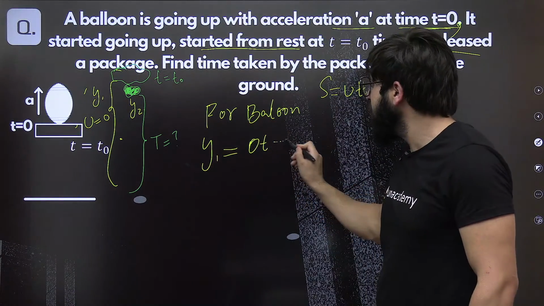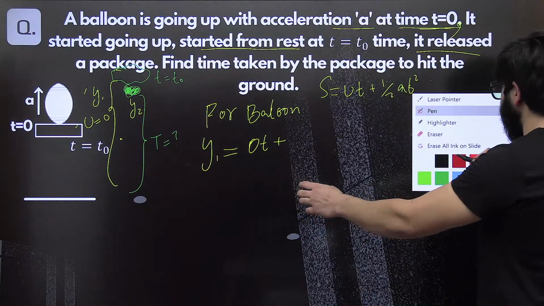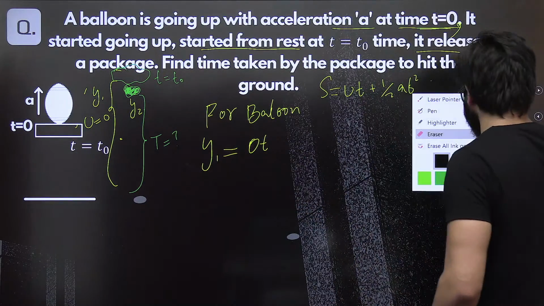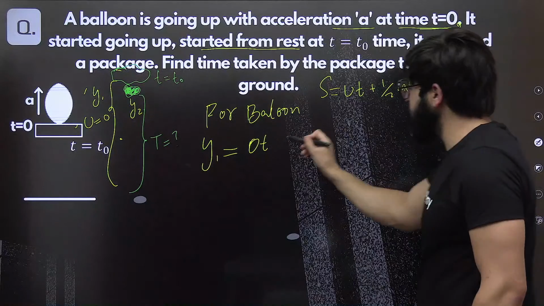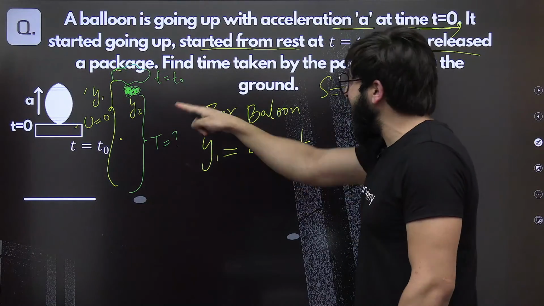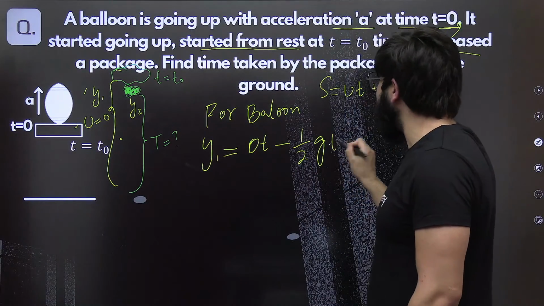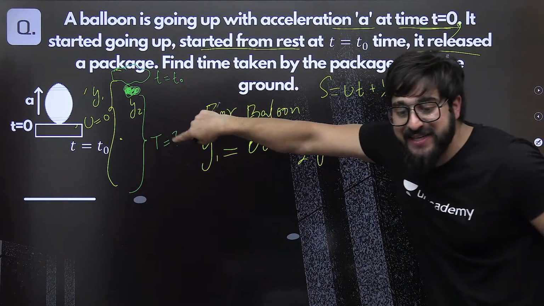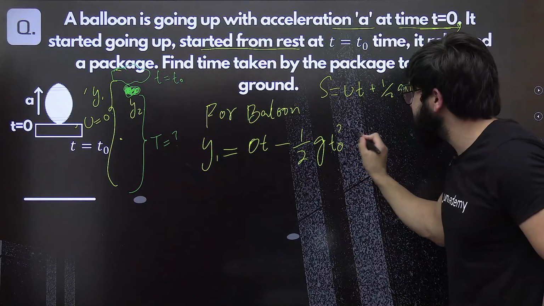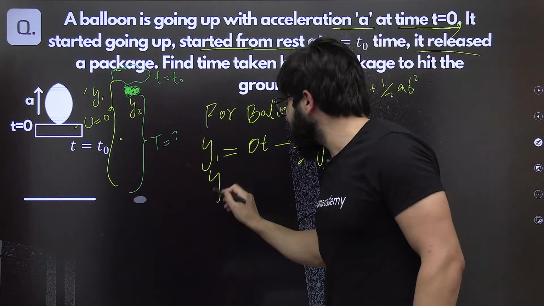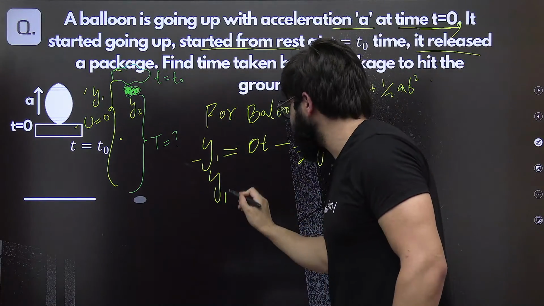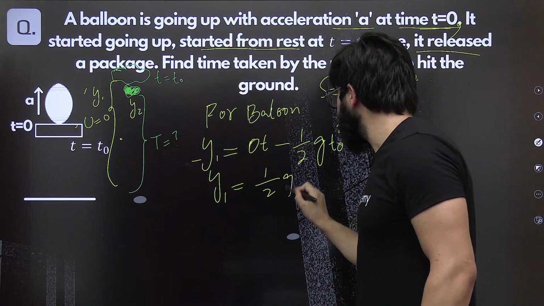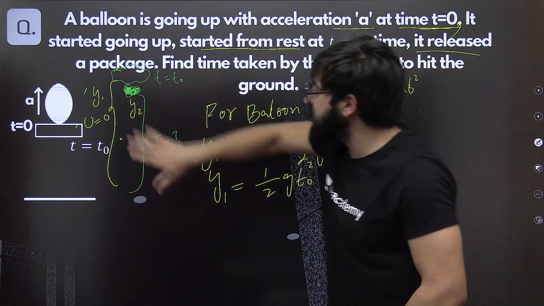So this will be 0t plus, instead of plus, I'll write minus 1 by 2 g, and how much time? It will be t naught square. So y1 will be negative, so the negatives will cancel, and it will be nothing but 1 by 2 g t naught square. So this equation is for the balloon, for the amount of time the balloon is taking.